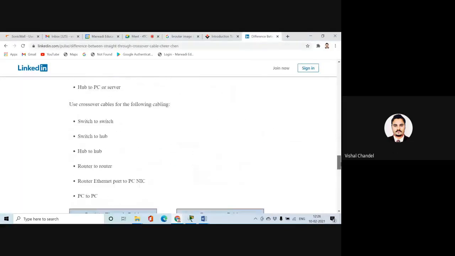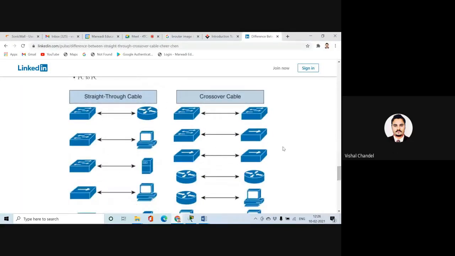Okay, not an issue. I always remember this by this point. It's not the right way, but when I want to exchange between two same networking devices, at that time we are going to use the copper crossover.